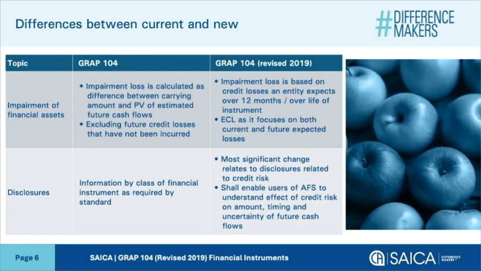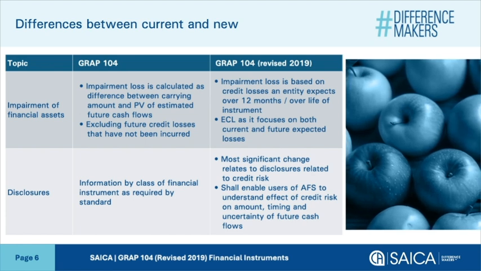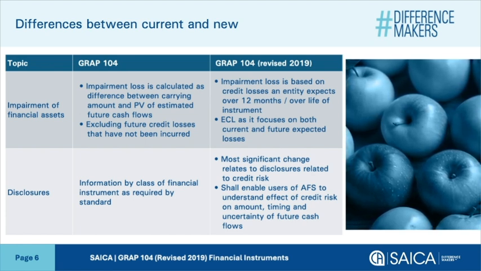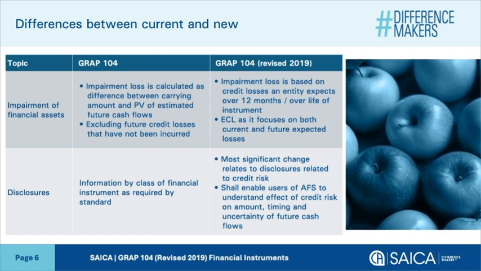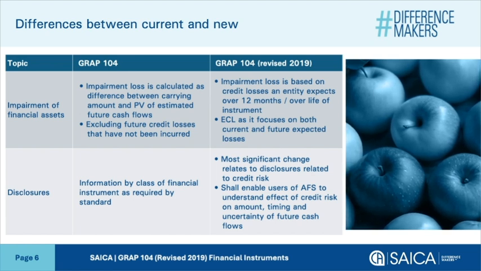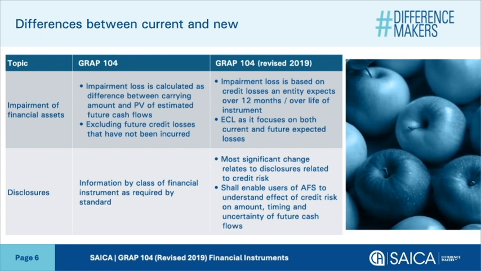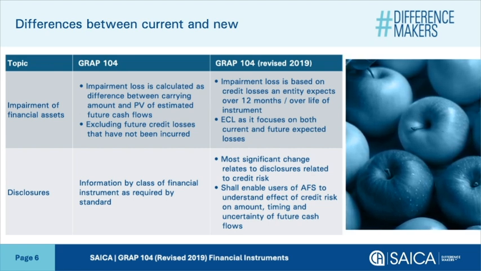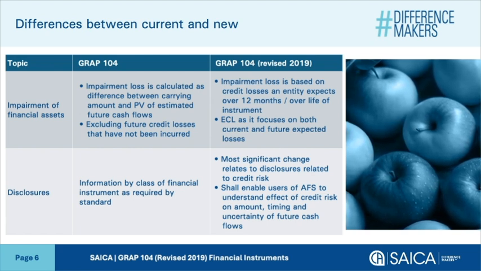Under the revised approach, an entity determines impairment losses based on the credit losses an entity expects over 12 months or the life of the instrument. This is an expected loss model as it focuses on both current and future expected losses. Unlike the existing principles in GRAP 104, an entity recognizes an impairment loss on day one. The approach comprises two steps.